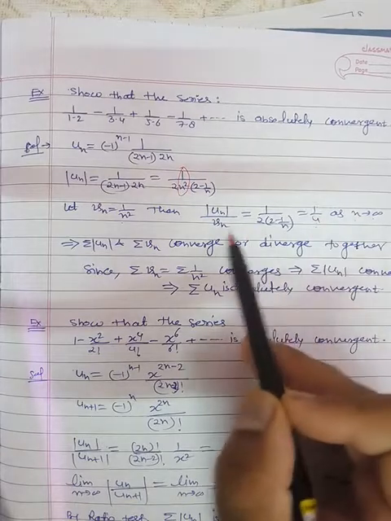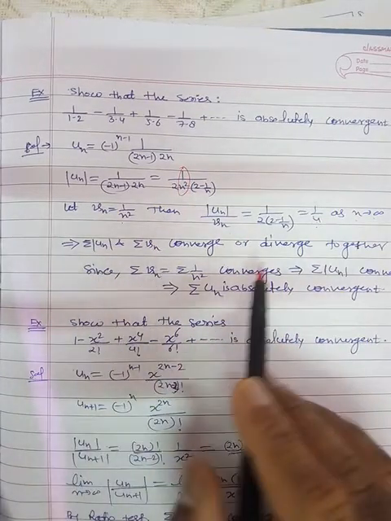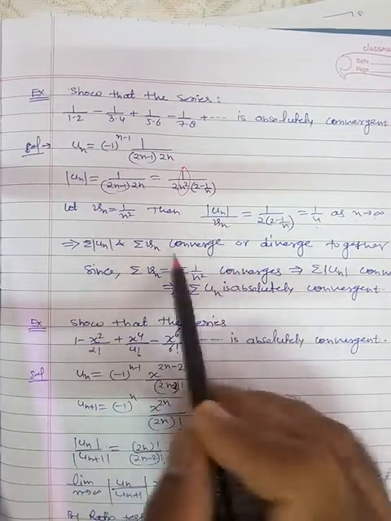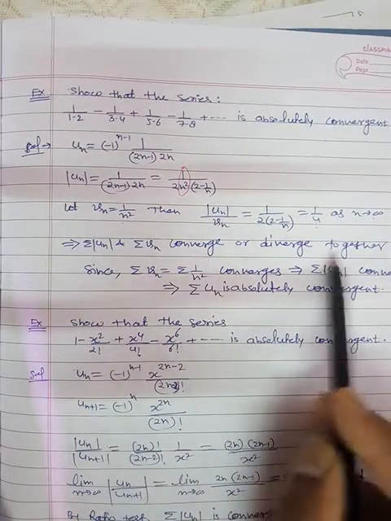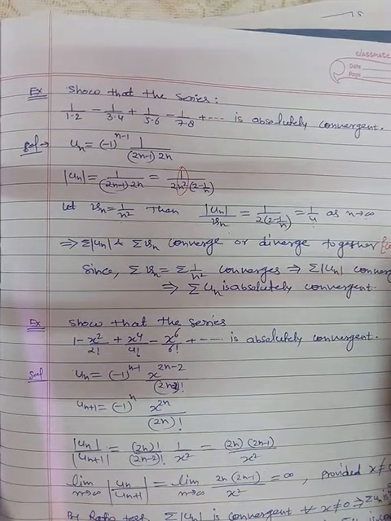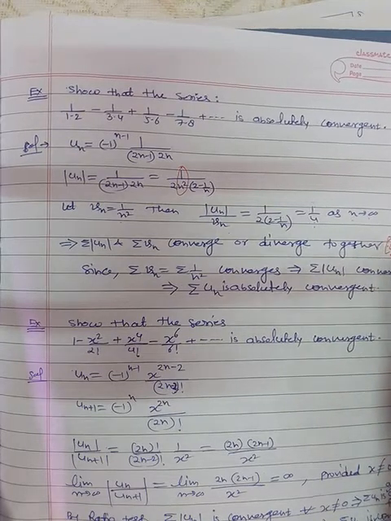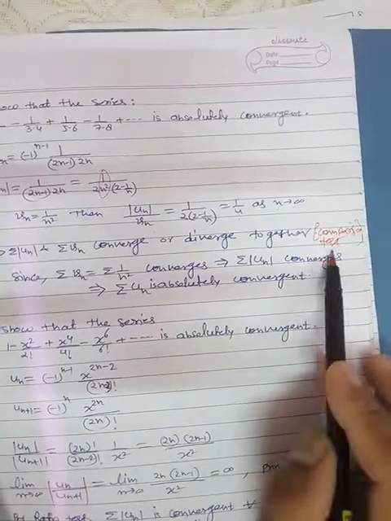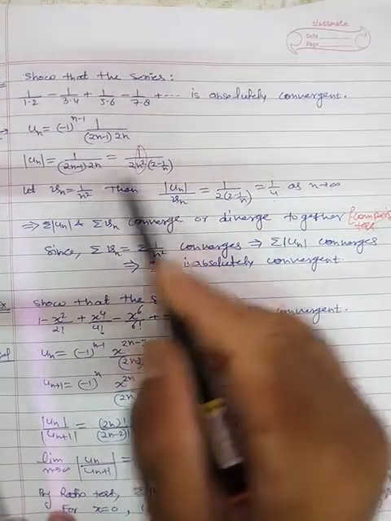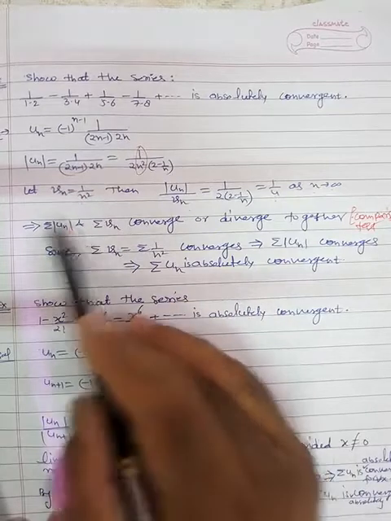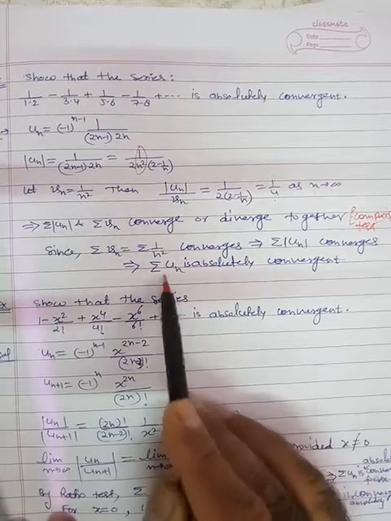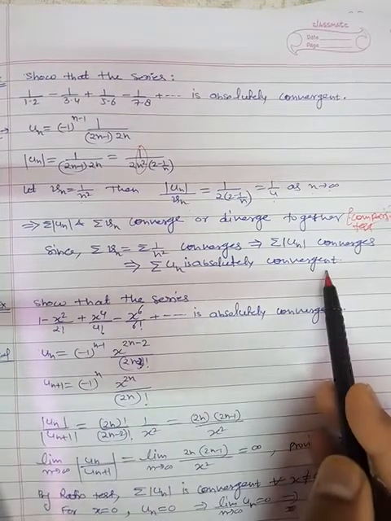So this implies that according to the comparison test, summation of un and summation of Vn behave alike, converge or diverge together. So what is Vn? Vn is a p series, a convergent series. So un is a convergent series, and hence summation of un is absolutely convergent.